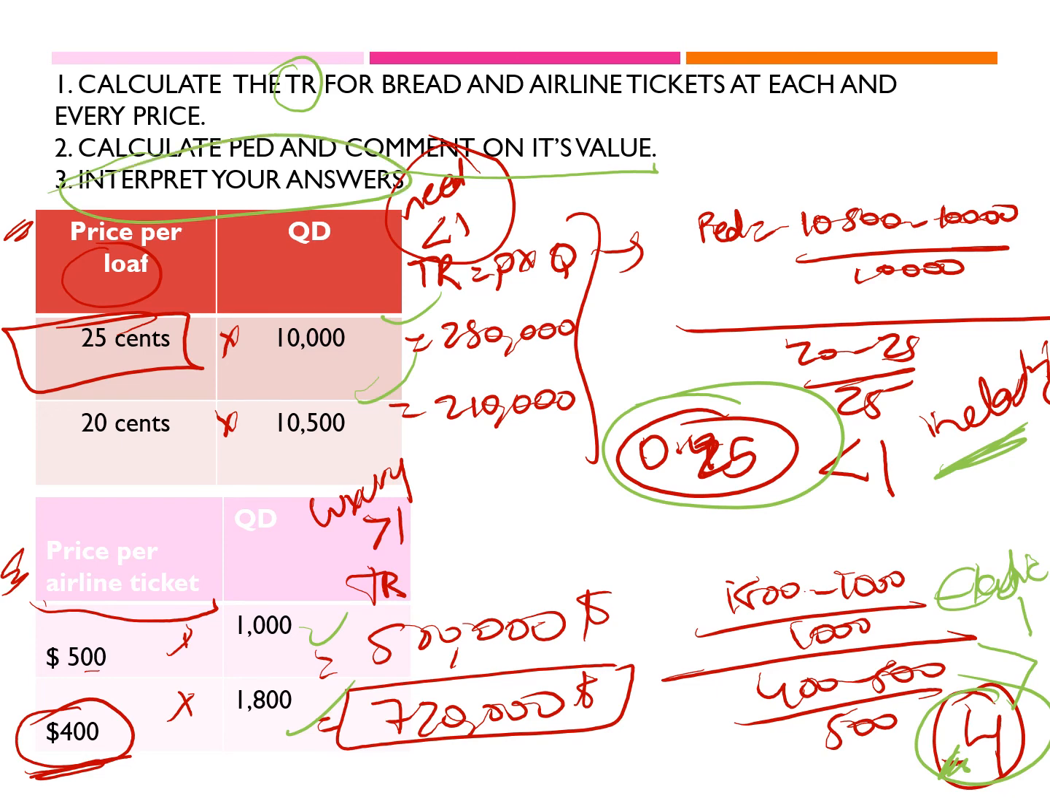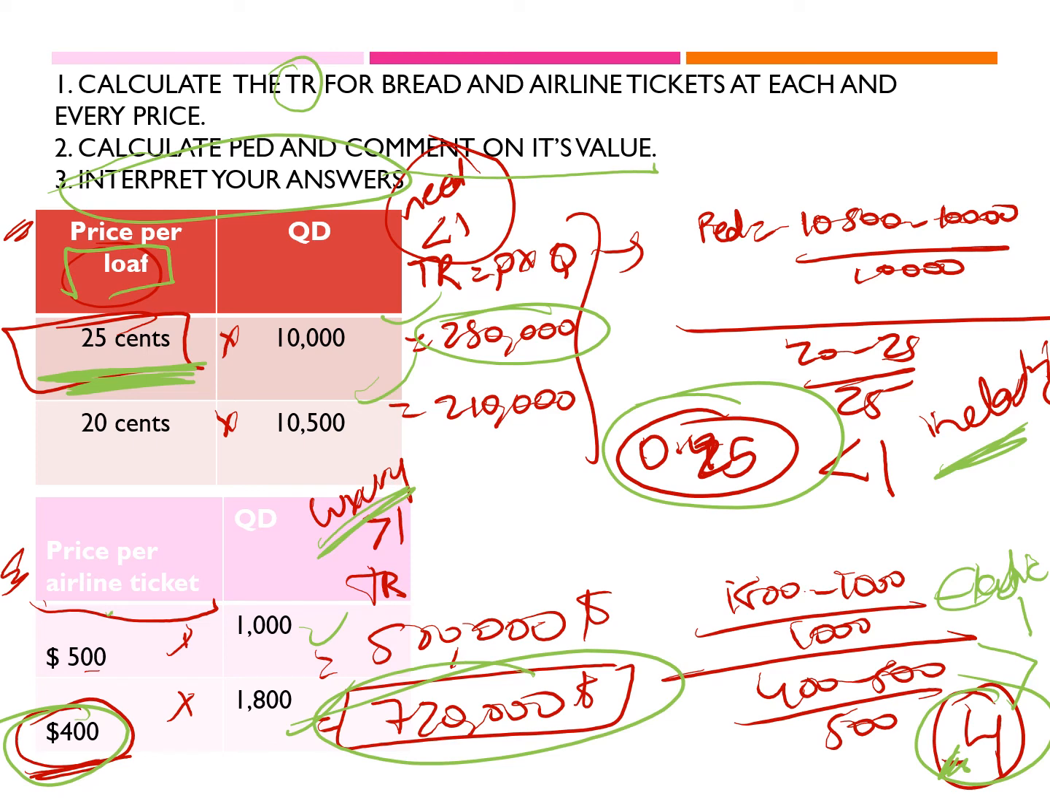Interpret your answer. It means here for the loaf, because it is a need, it would be better for the producer to sell it at a higher price because he would be receiving more revenue. And for the airline ticket, since it is a luxury, it would be better for the producer to sell it at a lower price since he will be receiving more revenue.